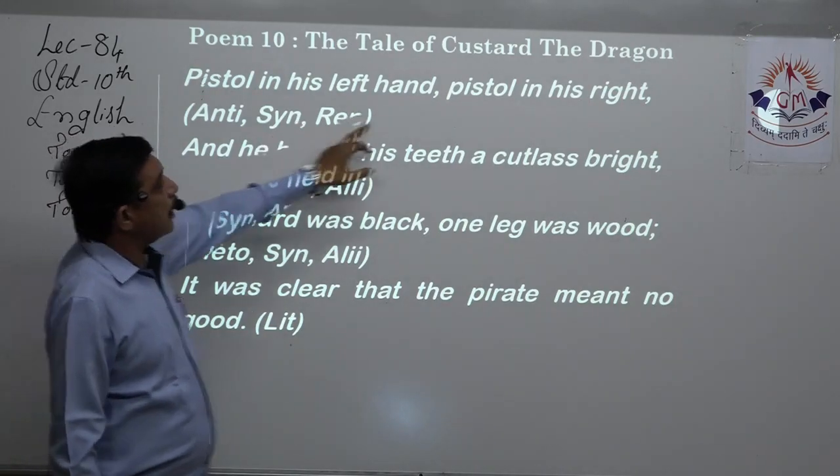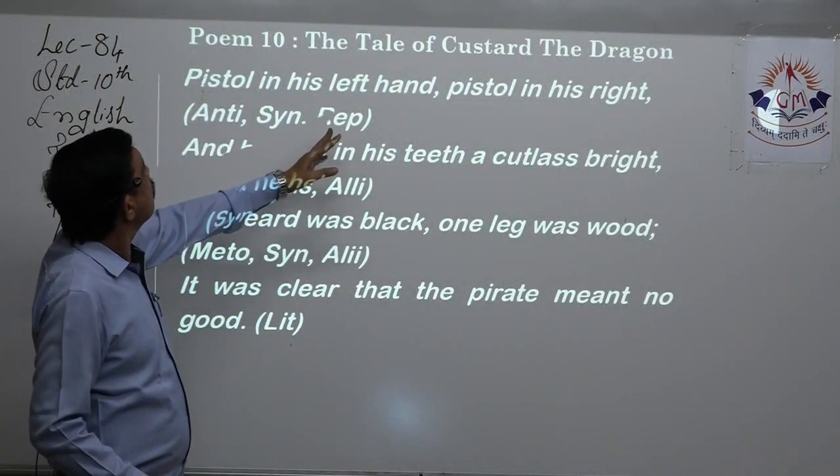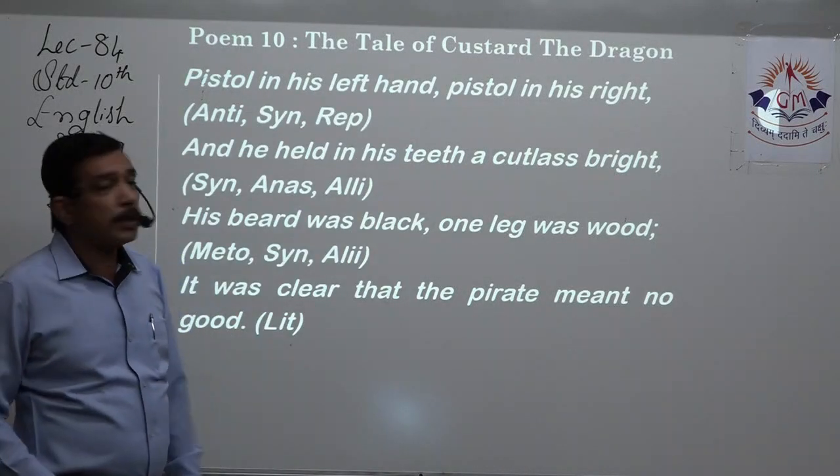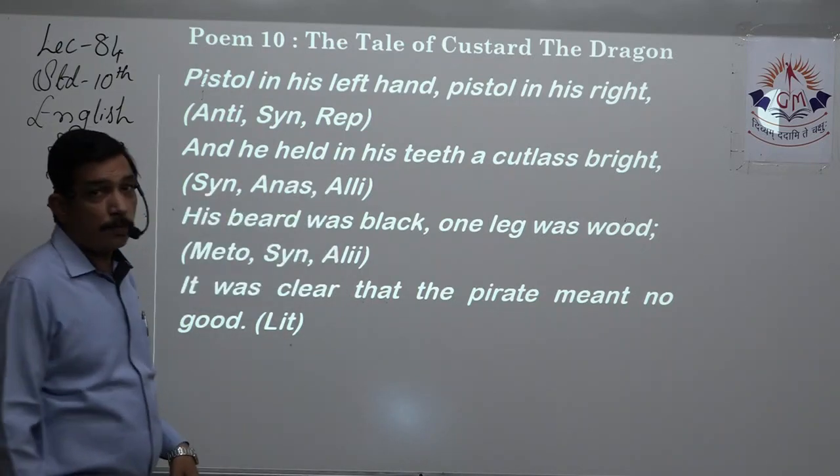Synecdoche is there because hand is part of the whole. Repetition, you'll have "somewhere over." Pistol is repeated, so repetition is there. And he held in his teeth a cutlass bright.